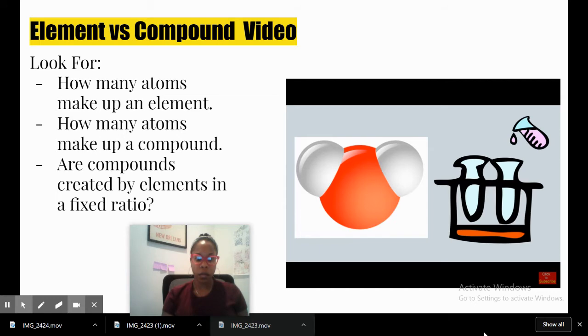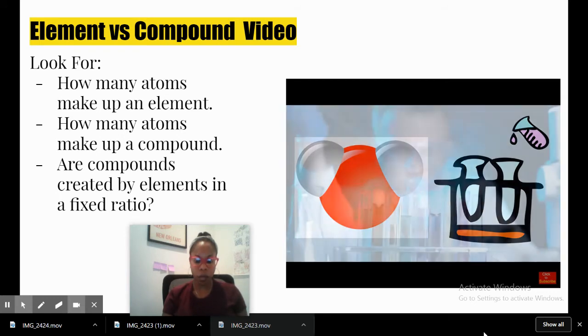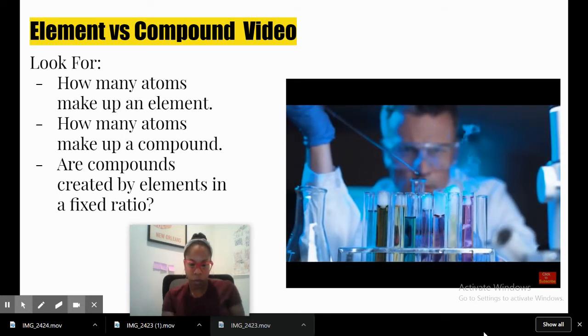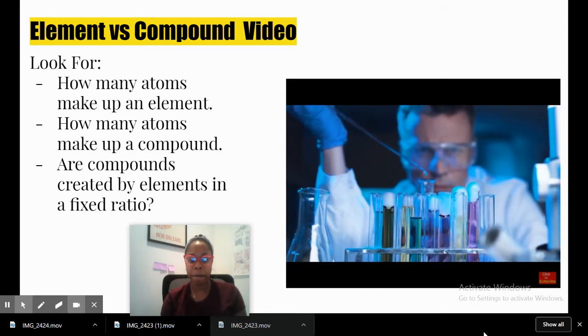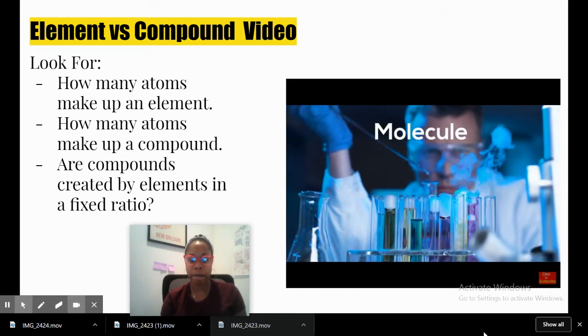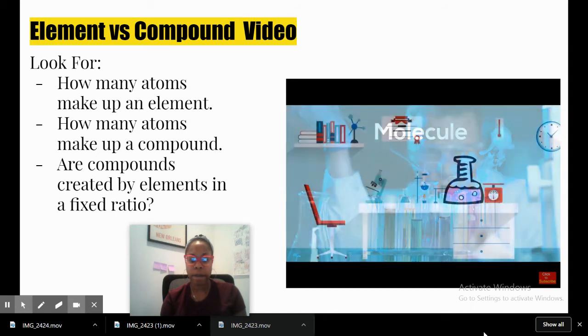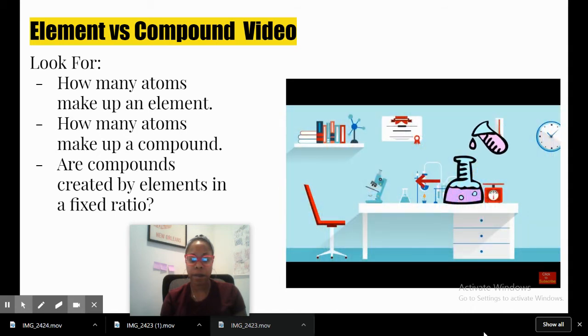A compound is a pure substance of two or more elements chemically combined. Elements combine during a chemical change. A particle of a compound is called a molecule. When the elements combine chemically, a new substance is created. This compound has different properties than the elements that make it up. Hydrogen and oxygen are gases, but they combine to make liquid water.